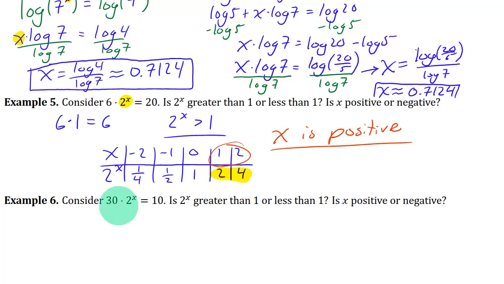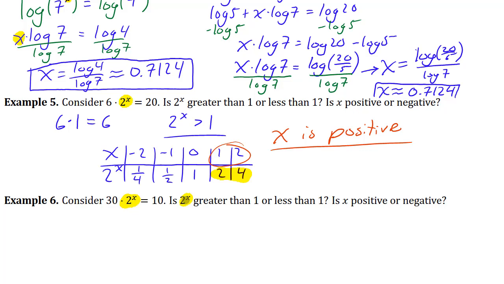So how about this one? You're doing 30 times a number equals 10. So is this number, 2 to the power x here, is that greater than 1 or less than 1? And what does that tell you about x? Is x positive or negative?